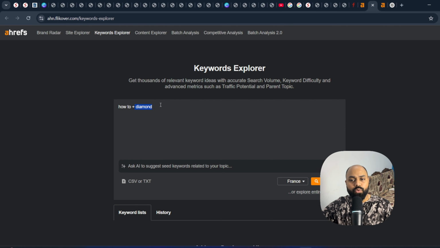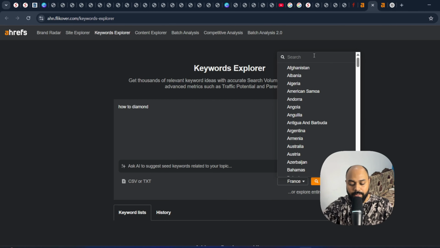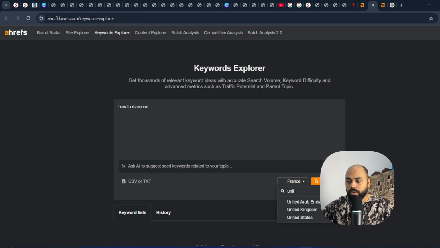Basically you have to write the keyword which is related to your business. Say for example, if you are an IT company, a grooming company, or you are selling some physical products, you have to write about that keyword here. You can either remove the plus or keep it, it's your choice. The second thing that we are going to do is select your country. It's really important. Say for example, I want to rank in the United States. So I'm going to enter that, and I'm going to hit the search button.